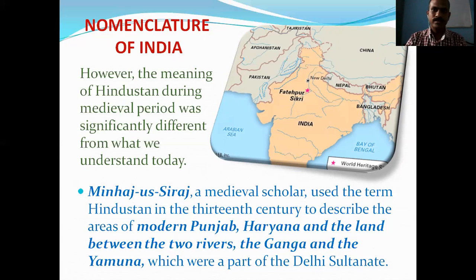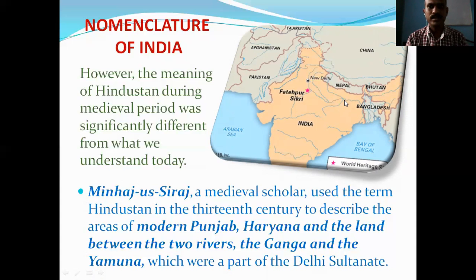In this way, Minhaj us Siraj for the first time considered this land, which was ruled by the Delhi Sultanate, and particularly the land after the river Indus, that is Punjab and Haryana, and then the land between the two rivers, Ganga and Yamuna.